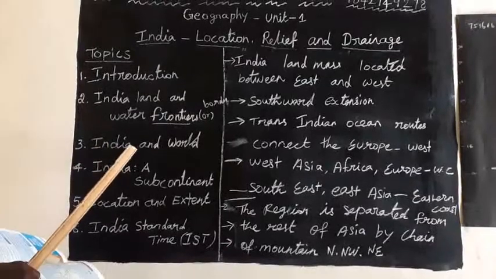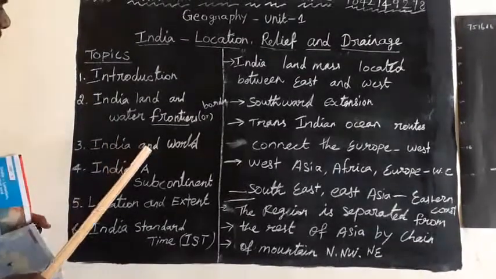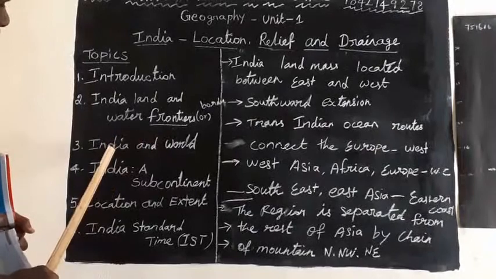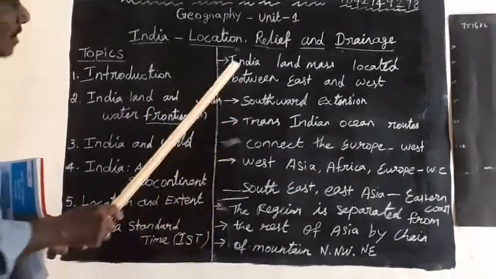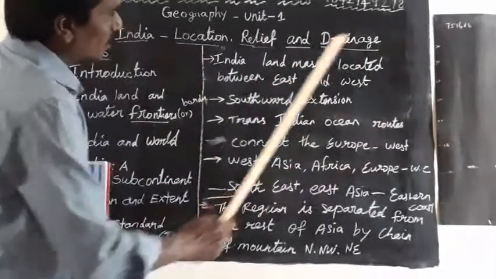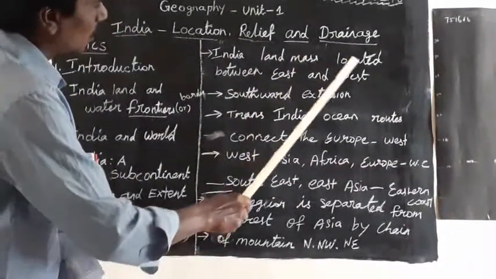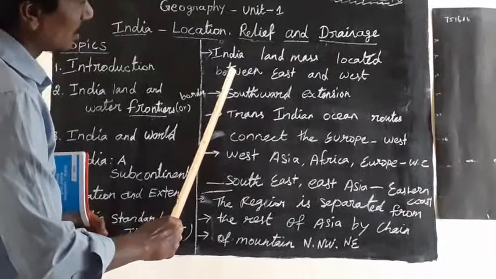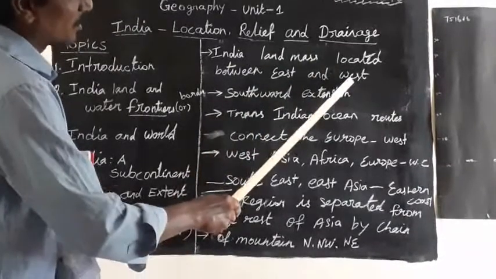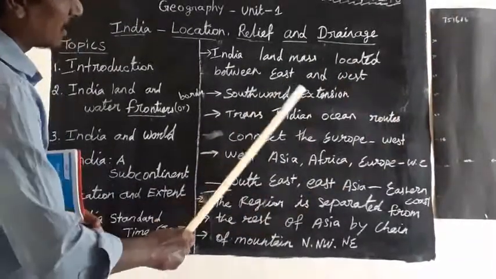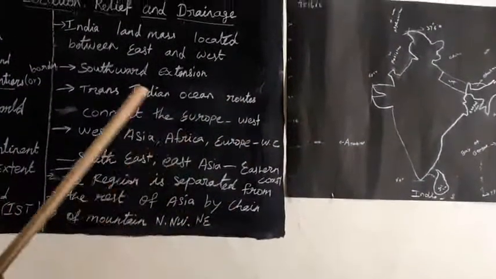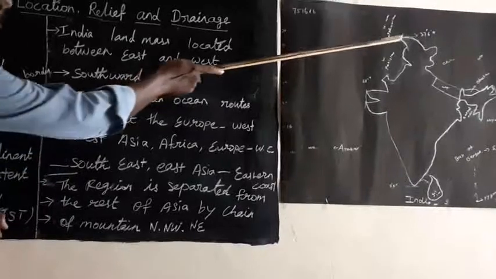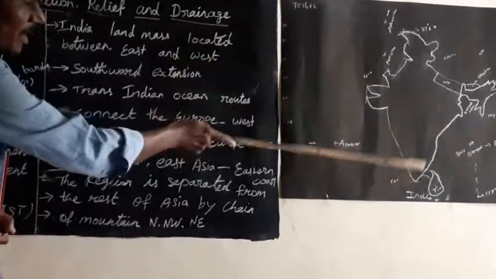The next topic, India and the world. So India's relationship with the world. The Indian landmass is located between the east and the west. So the west side and the east side, and India is located in the middle. And on the Asian continent, India is located on the south side.